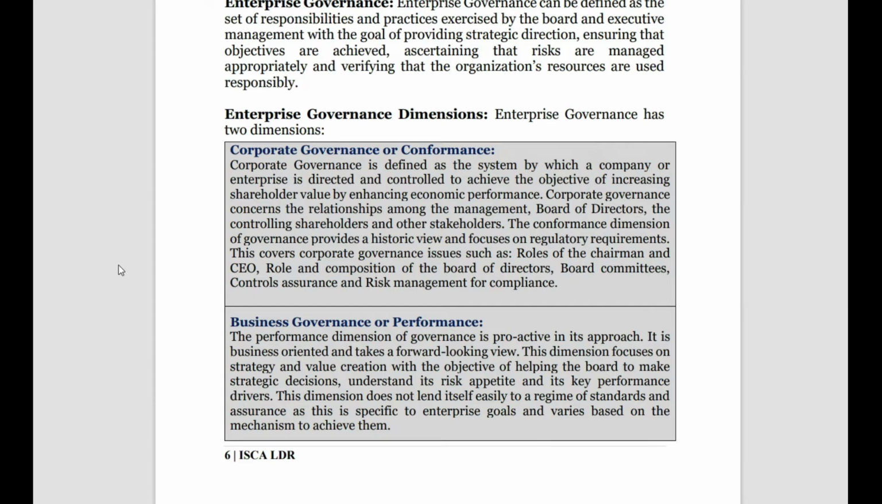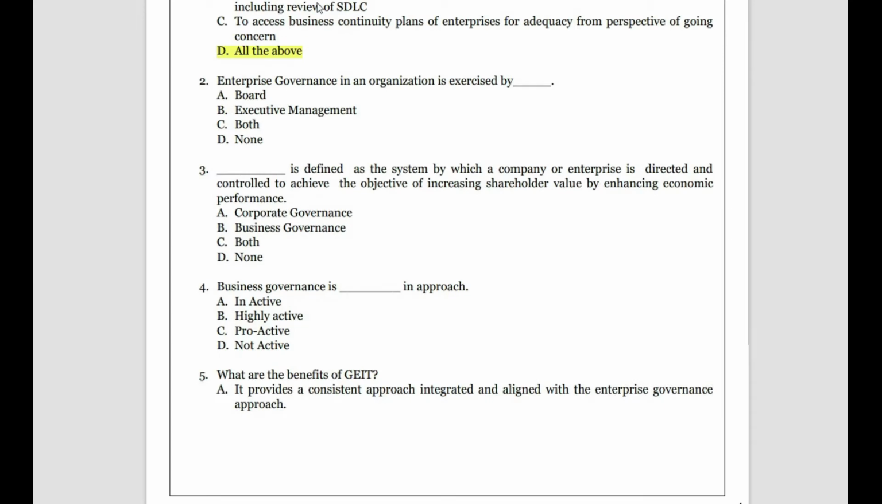So the enterprise governance here, the corporate governance and the business governance both require the involvement of the board of directors, and corporate governance also has some influence of the management. So the question, what is the answer?